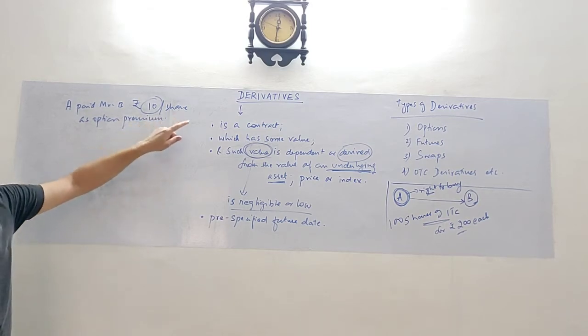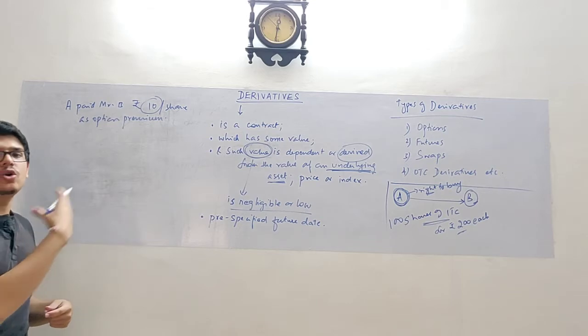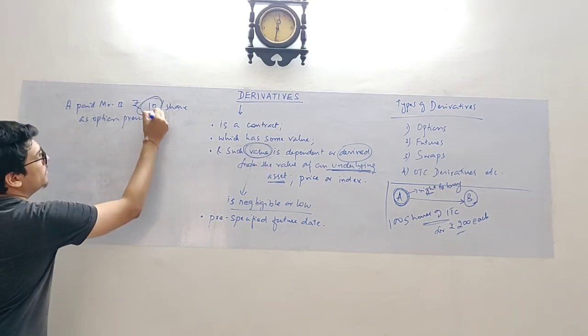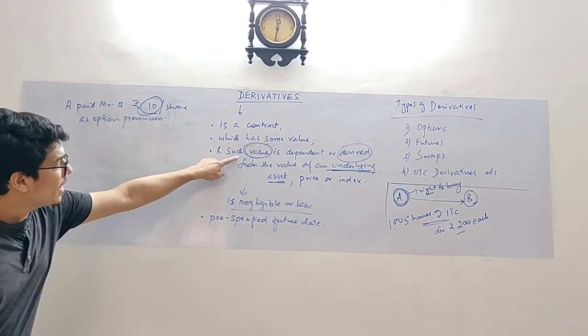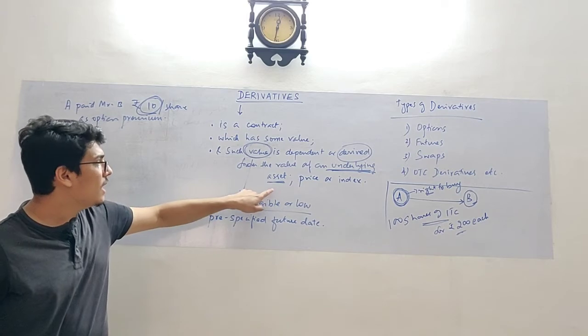So this is a derivative, an option contract. I have entered into an option contract with B, which is a contract which has some value. Ten rupees per share is the value, and such value is dependent on, or derived from, the value of an underlying asset.